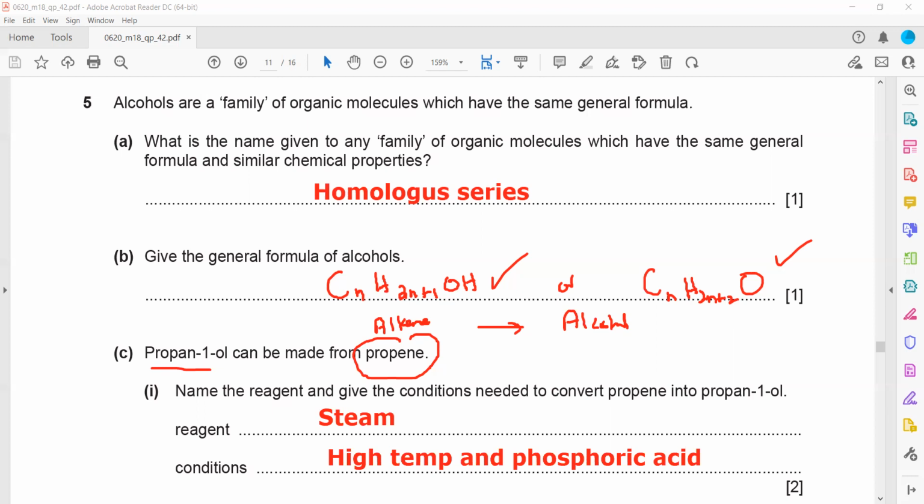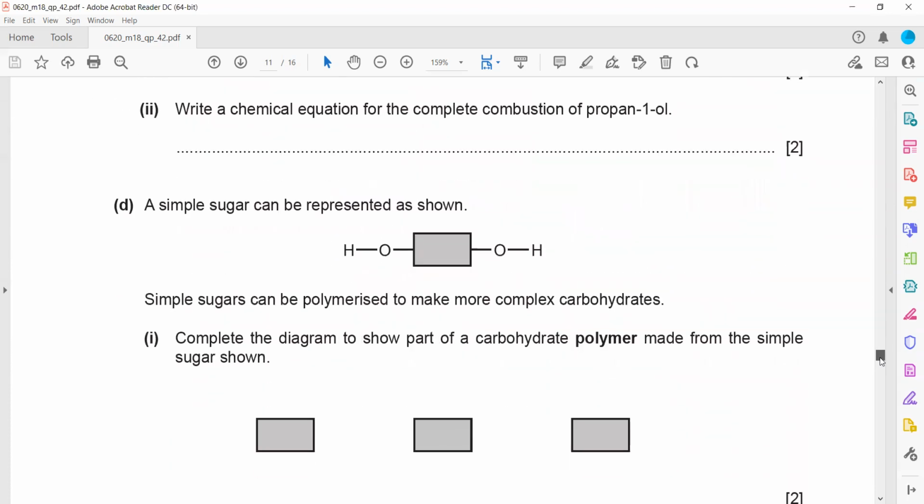Why don't we have to mention a specific temperature? There is a reason for that, because this reaction can occur at any temperature after 100, like 102, 105, 120, 150. So after 100, this reaction can occur. The higher the temperature, the faster the rate of reaction. But for other reversible reactions, we have to specify a temperature at which we get an optimum amount. So here only mentioning high temperature is acceptable. You can mention 160, but simply high temperature is fine.